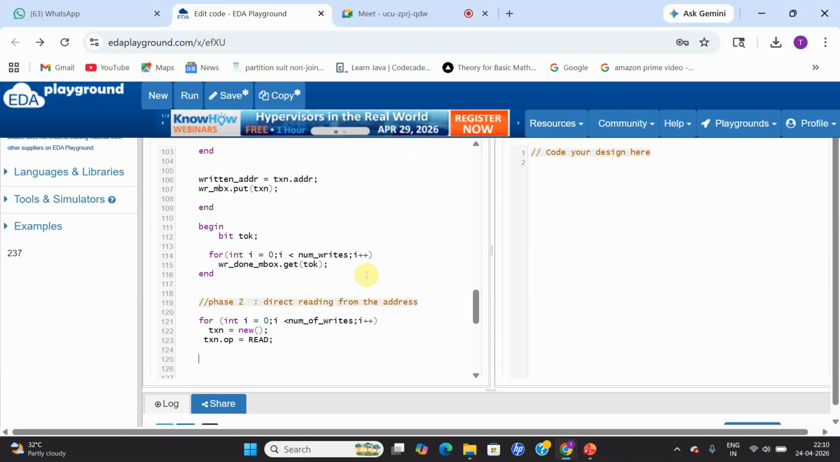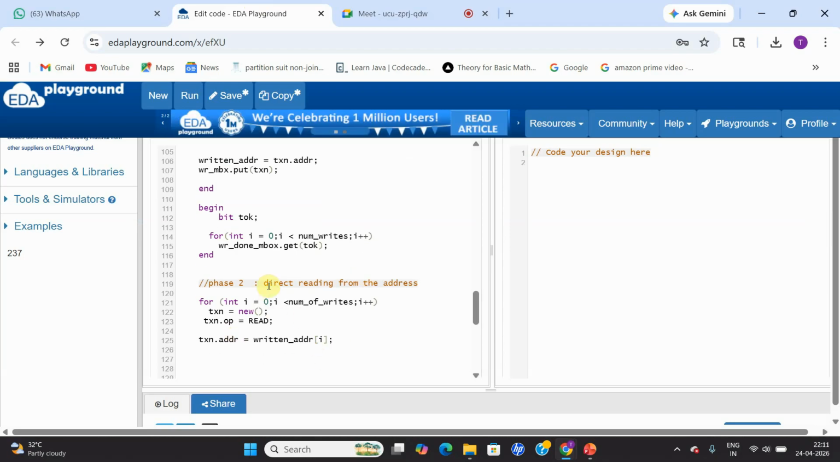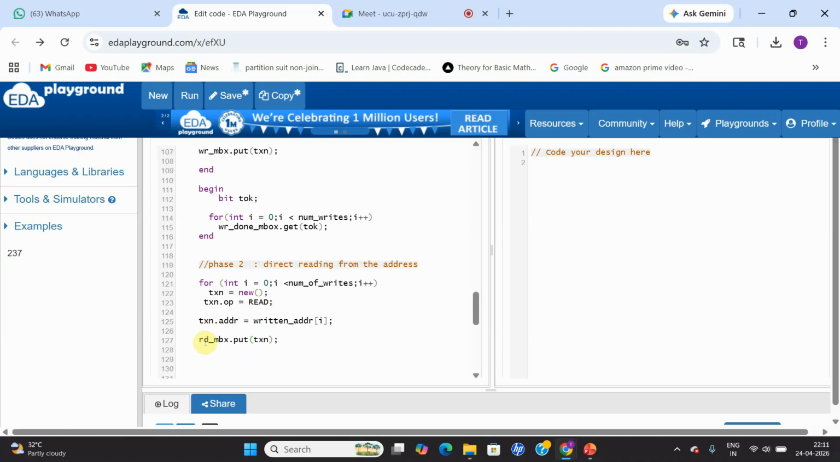So for that, first of all I'm going to collect the particular address which I have stored inside my array. So return_address of i, within a for loop. Whatever address I've stored inside my array, I'm retrieving it and storing it in the address which is present inside my transaction class. And next, after getting that, I'm going to put it in my read mailbox dot put of tx. That's it. This is my phase number two.